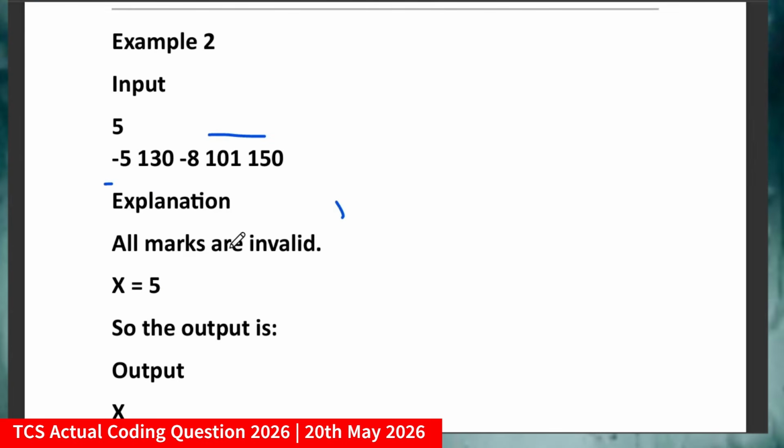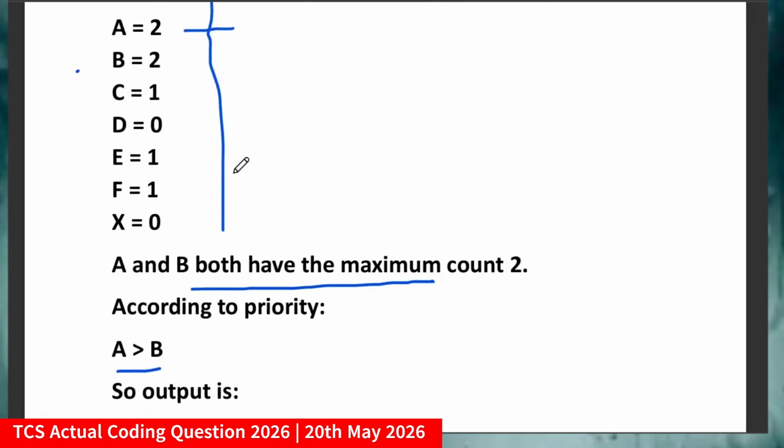if minus 5, all marks are invalid, isn't it? Because minus 5, 130, minus 8, 101, 150, these are greater than 100 as well as less than 0. So they have clearly mentioned these are the edge cases you have to handle.